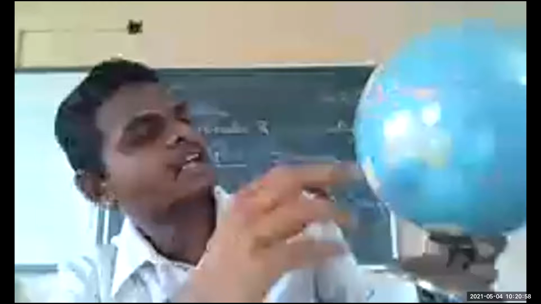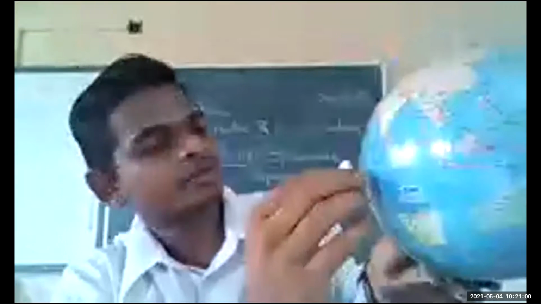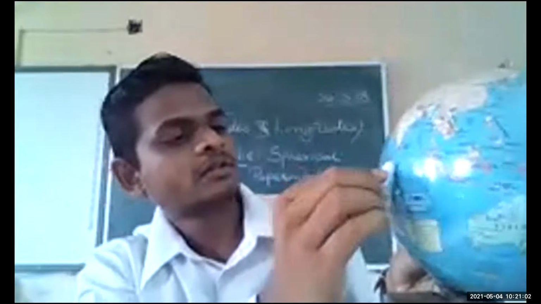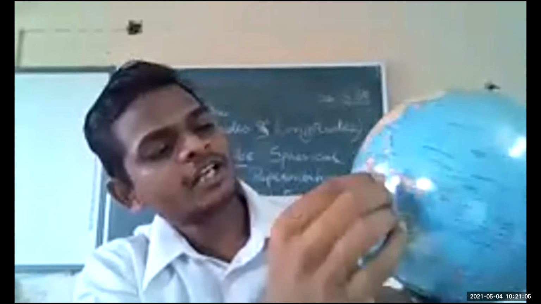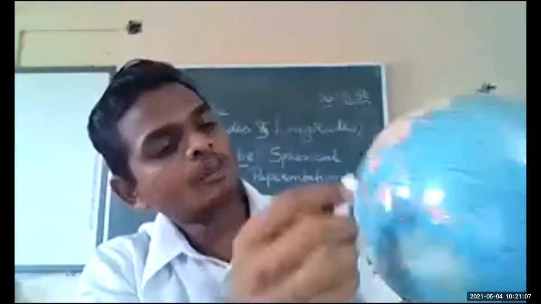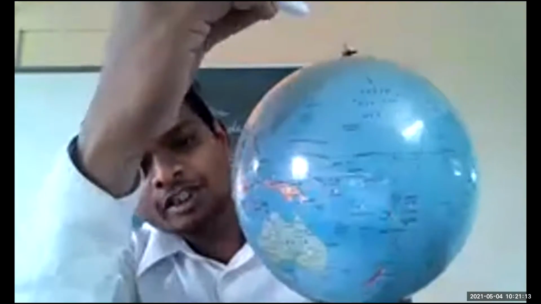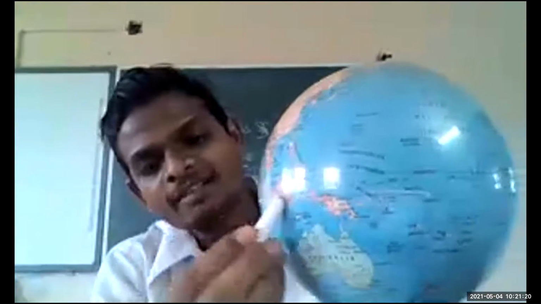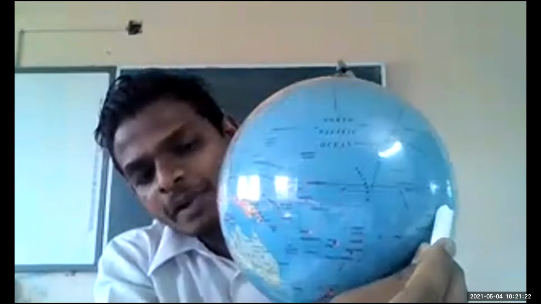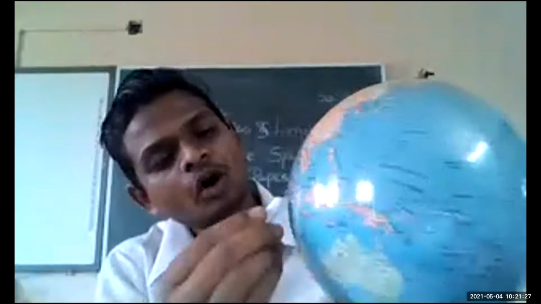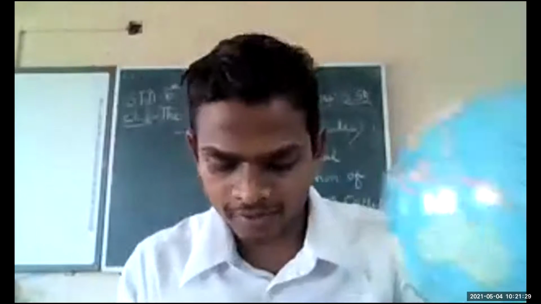An imaginary line is passing through the middle of the earth. So this is called the equator.